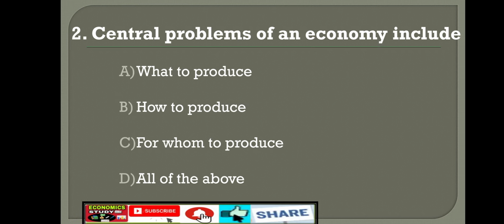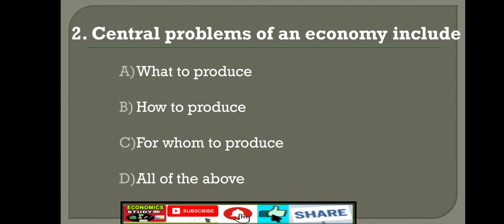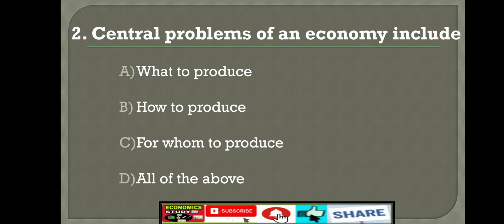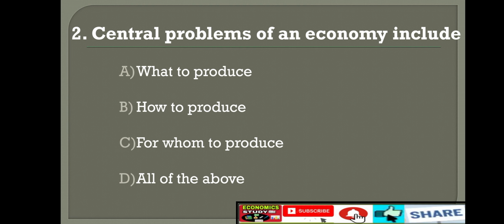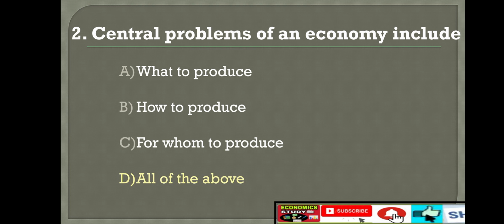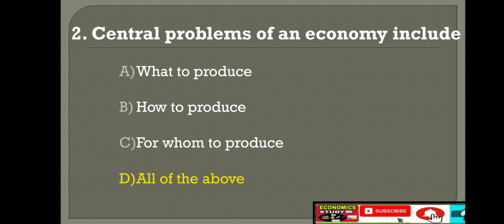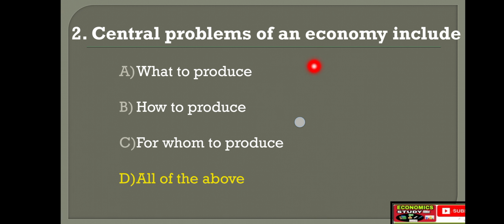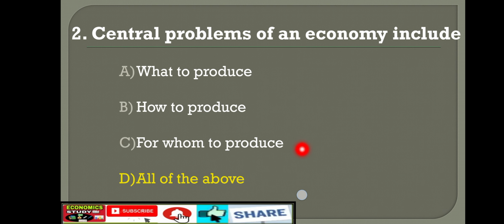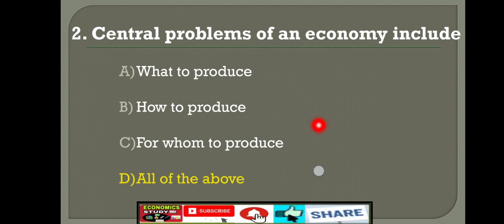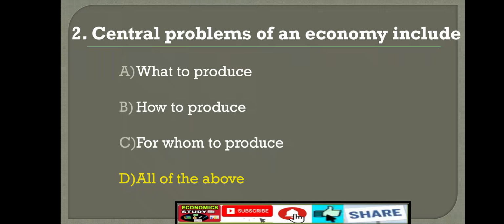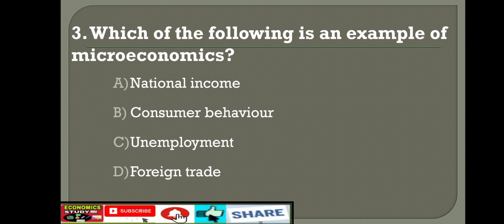Next question, question number 2. Central problems of an economy include: option A, what to produce; option B, how to produce; option C, for whom to produce; option D, all of the above. Right answer is option D, all of the above. Central problems of an economy include what to produce, how to produce, for whom to produce. All three options are right. This type of question is asked in 2 marks also. Please give your concentration.